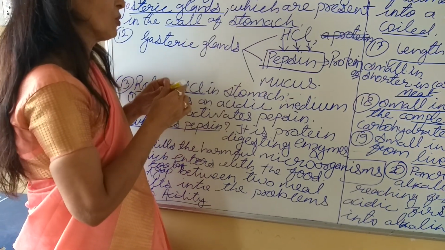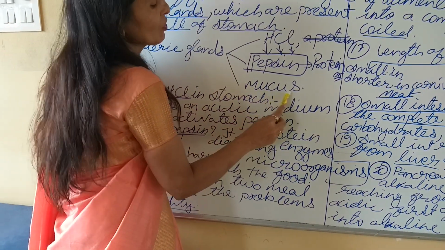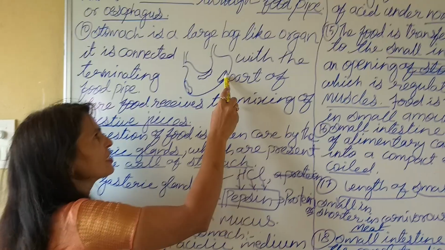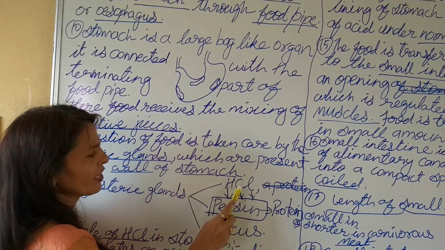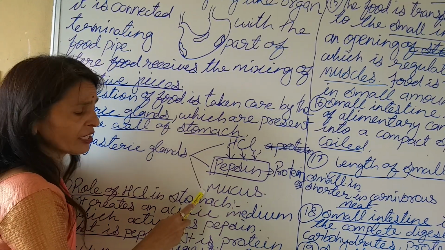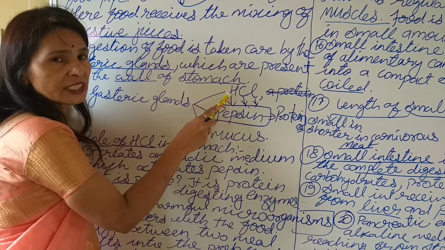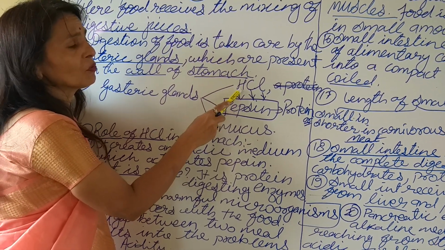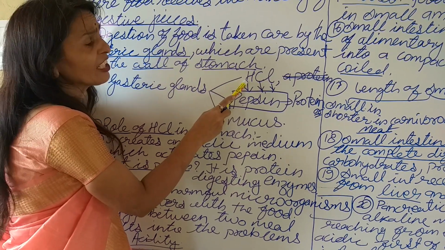Then there comes mucus. What is the role of mucus? The role of mucus is to protect the inner lining of the stomach. It protects the inner lining of the stomach from the harmful action of HCl. How can HCl be harmful? Already, as you know, HCl is an acid. If there is no food, the secretion of HCl remains in its order.